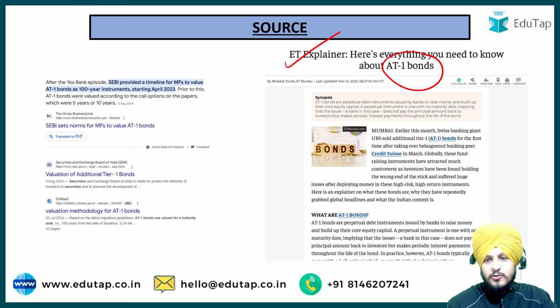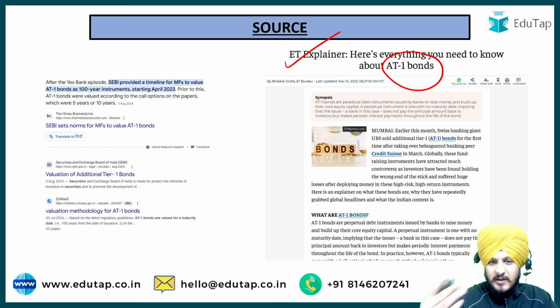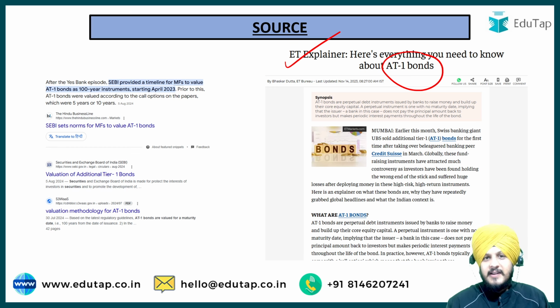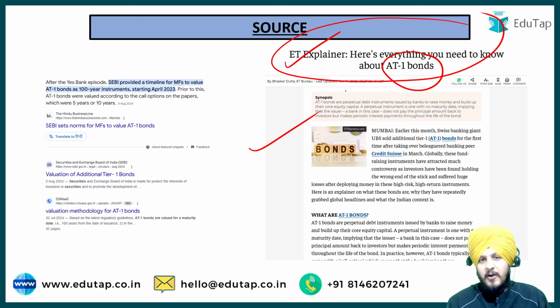And what was the context of this news? The news was with respect to SEBI. SEBI has given some regulatory norms for mutual funds to value the AT1 bonds. Also, there was some news with respect to Yes Bank, and RBI had also taken some borrowings through AT1 bonds. So keeping these different factors in mind, this article was published in the Economic Times, and the question was asked as a part of this topic.